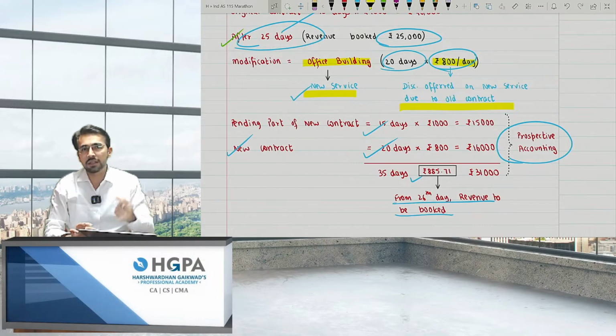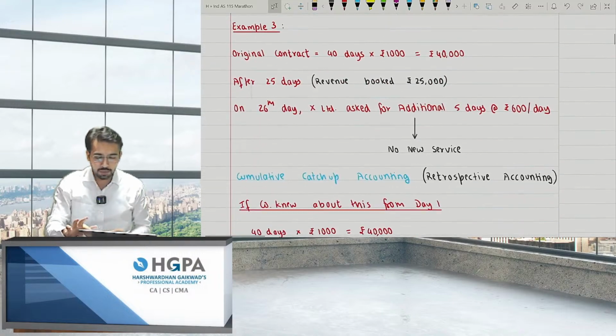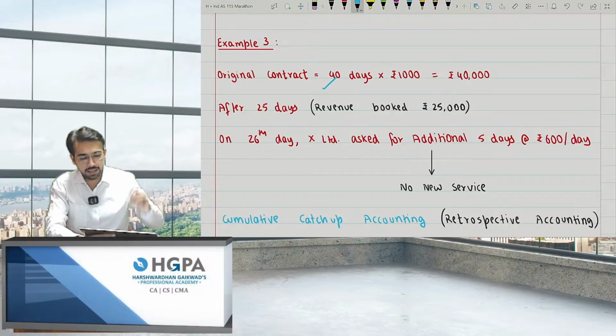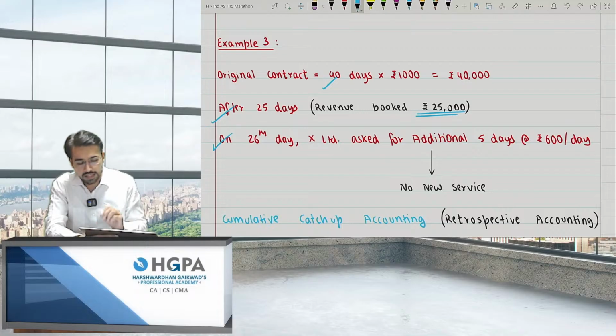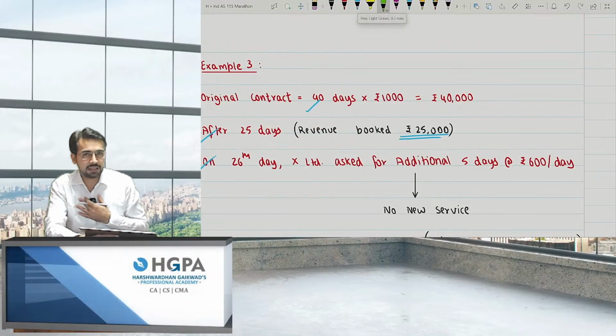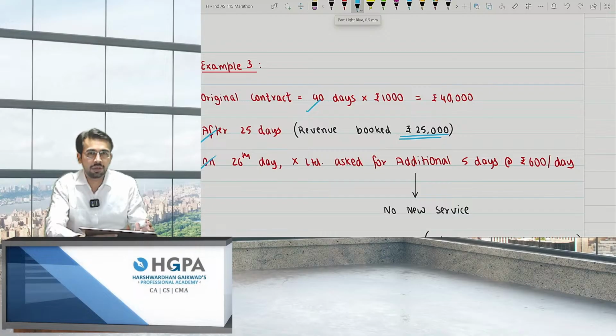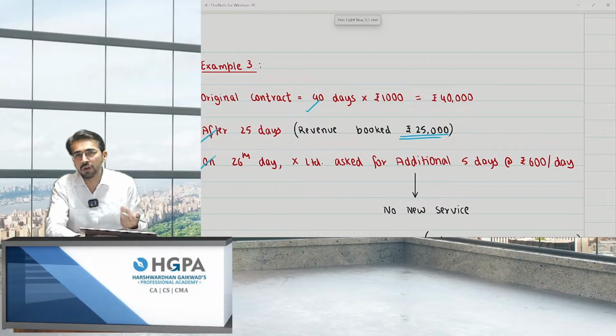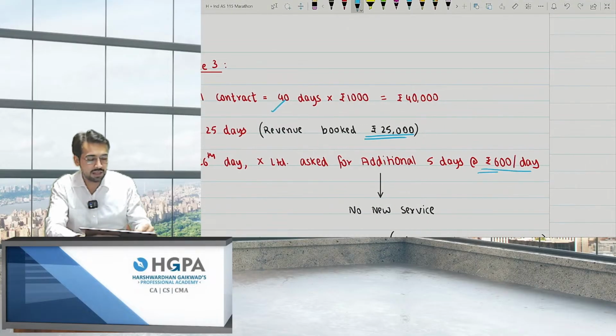But the important one is the third point. Over here, the original contract was 40 days, right? After 25 days, I've already booked 25,000. Now, on the 26th day, X Limited asked for an additional 5 days at 600. That means I told them, we are the X Limited, right? I told them that in 40 days, I won't be able to complete the factory painting. I will need 5 more days. What you do is, since it is a delay from our end, you pay us only 600 per day.